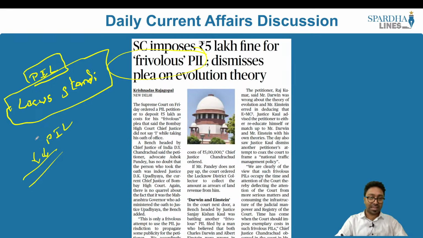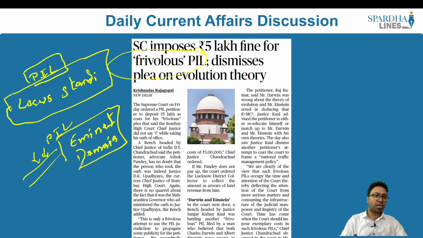We know for a fact that there is a doctrine called the doctrine of eminent domain. What is this doctrine of eminent domain? The doctrine of eminent domain basically says that if the government feels that there is a larger purpose for the public and land will have to be acquired, what we require is the public interest. So in the name of public interest, I would be able to take a piece of land for the public. For example, construction of a hospital, or a road, or for defense purposes. How is the government able to acquire this land? That is through the principle or the doctrine of eminent domain.